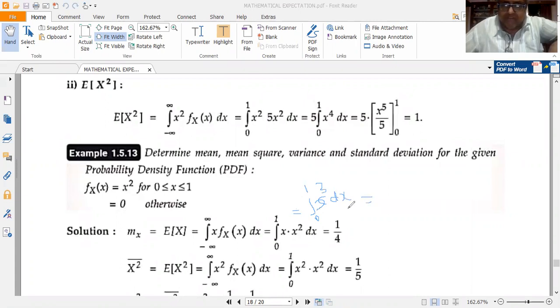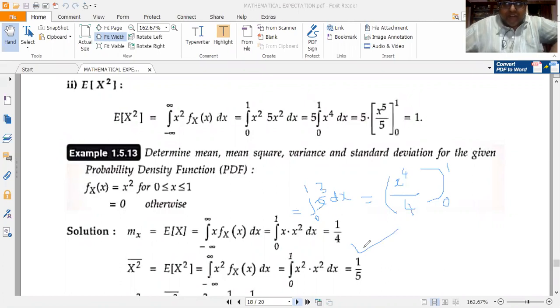Now integral x to the power of n dx is given by x to the power of n plus 1 by n plus 1. So this becomes x to the power of 4 by 4, limits 0 to 1. So substitute the upper and the lower limits. So this becomes 1 to the power of 4 minus 0 to the power of 4, by 4. So 1 to the power of 4 is 1, 0 to the power of 4 is 0. So 1 minus 0, I get 1 by 4. So this is the answer.